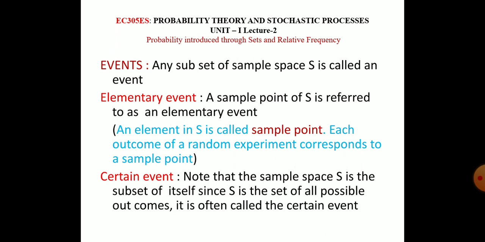Note that the sample space S is a subset of itself. Since S is the set of all possible outcomes, it is often called the certain set. That means the universal set is known as the certain set. Note that the sample space S is a subset of itself. Since S is the set of all possible events or outcomes, it is often called the certain event.